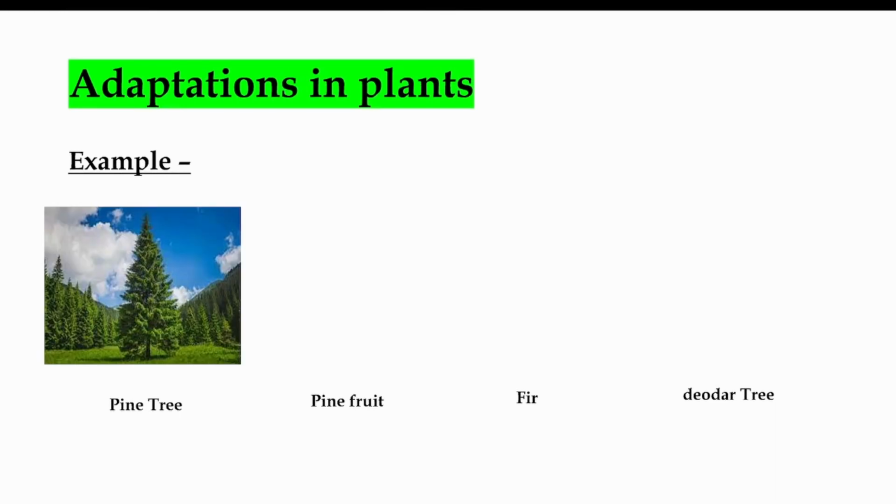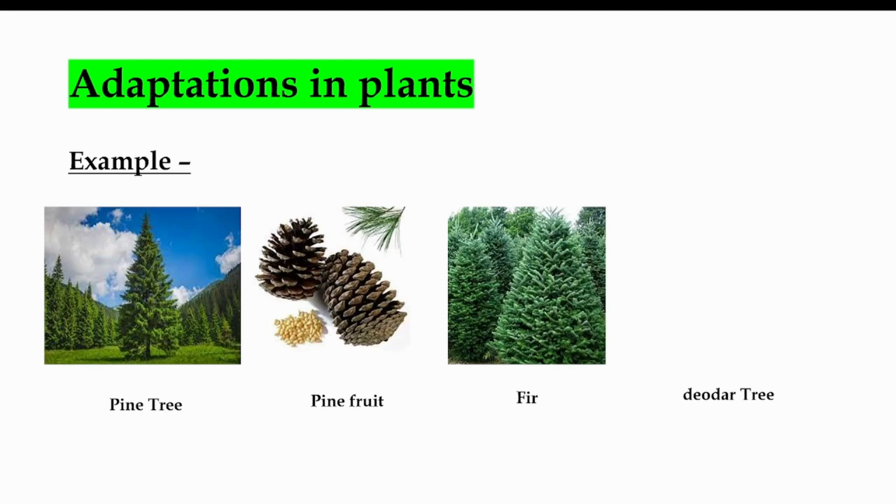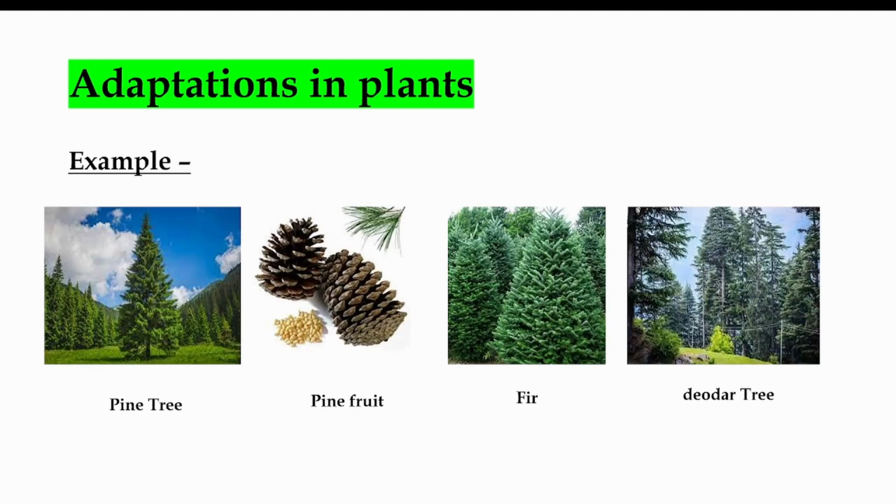Let's see the examples. As I told you, the trees in the hilly regions are mostly cone shaped. You can see here, a pine tree. See the cone shape. These are tall trees and they grow straight like this. These are the pine fruits. One more example is fir, and this is deodar. Did you observe the trees are very tall, cone shaped and straight? They don't have branches.